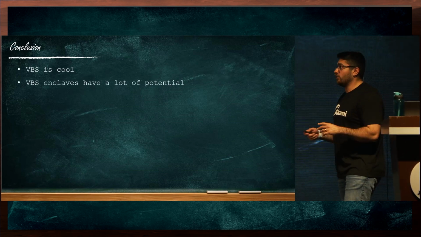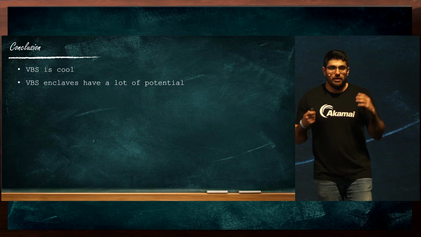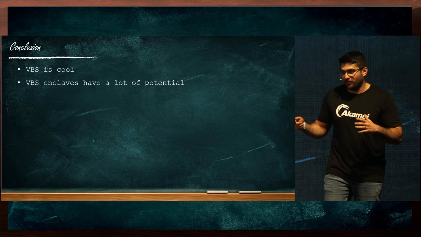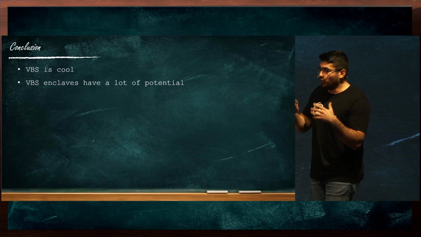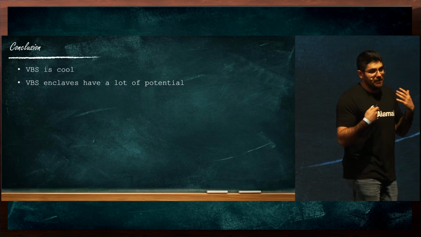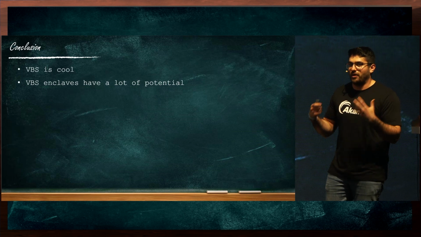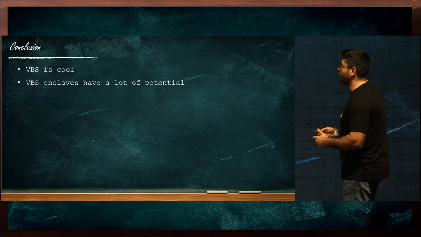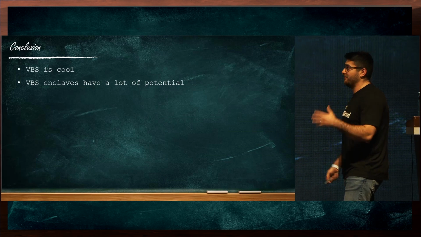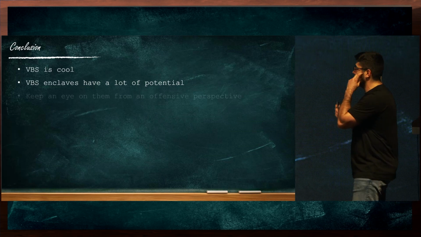VBS Enclaves in particular have a lot of potential. The thing is that other VBS usages are utilized only by the operating system itself, and enclaves are the first time that Microsoft exposes VBS to third-party developers. So I really do think that more organizations should begin to utilize them because they have a lot of advantages.